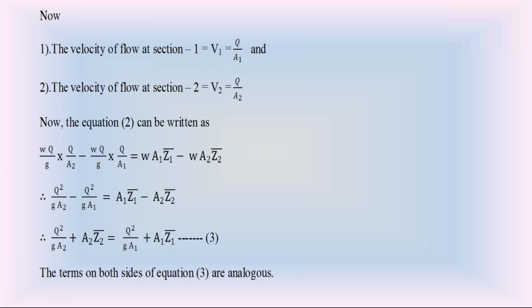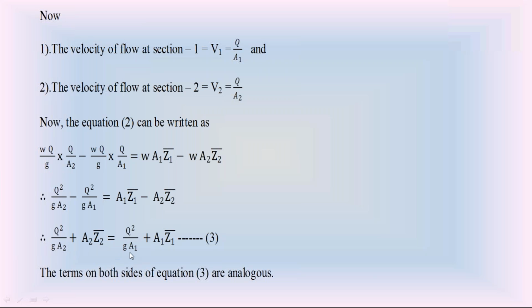So check equation 3, the first term Q square by gA. Q square by gA2 is the water force per unit weight of water at section 2. Q square by gA1 is the water force per unit weight of water at section 1. So in this equation, the first terms are the force per unit weight of water.